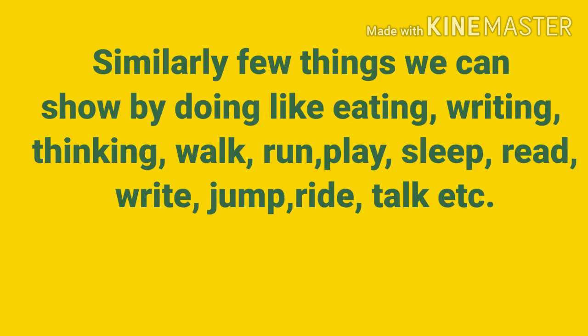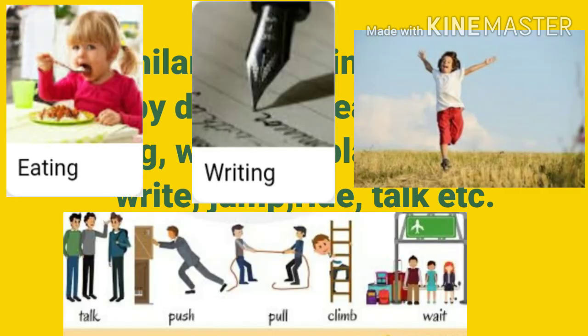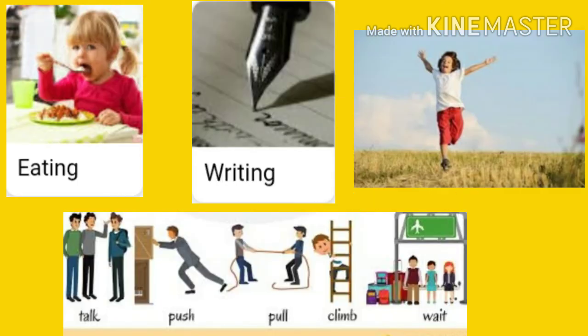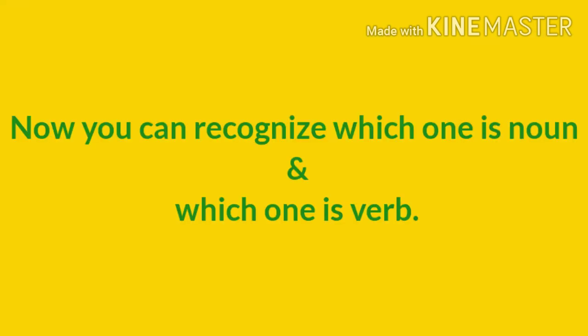Similarly, a few things I showed you, you did by acting. Those things like eating, writing, thinking, walk or run, play, etc. are things that you can do. So these are called verbs. Clear? Now all of you understand, I think.